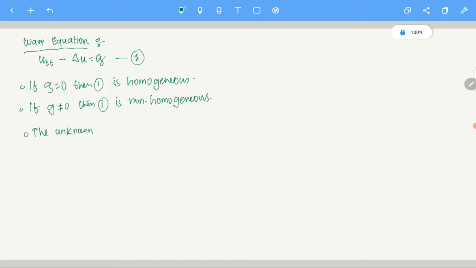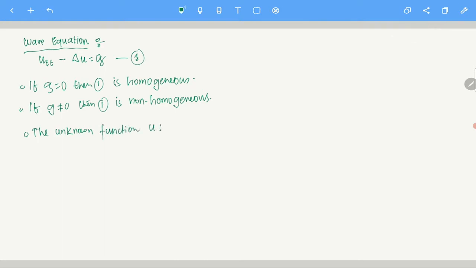But essentially, it is saying that inside the domain, inside some space set, u satisfies this equation. So G will be given to you. G is the known quantity, and you are told that G is equal to u_tt minus Laplacian of u. You need to find what u is. That's the question.